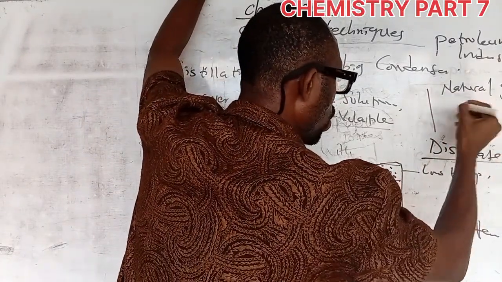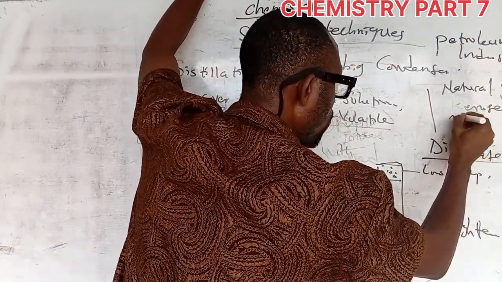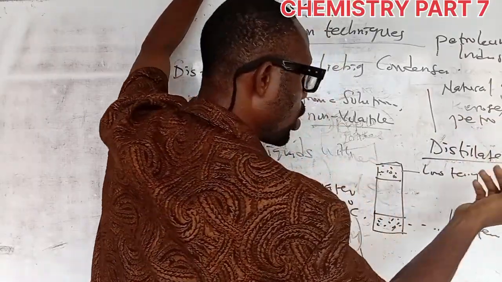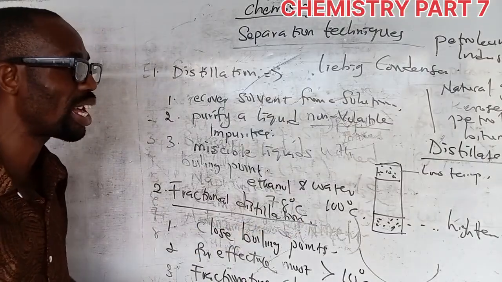Natural gas. You can also have what we call kerosene, the kerosene you use for cooking. You have petrol running your cars. You also have bitumen. So you can see that now.